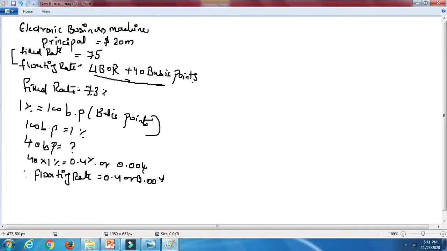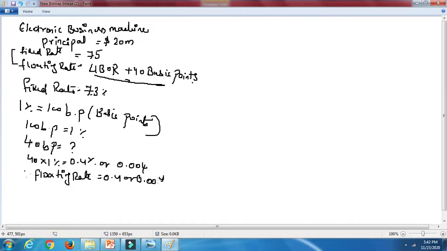Now what we are going to calculate is the cash flows that we want to exchange. We are exchanging fixed for floating, so that is what we need to calculate. As you know, the majority of funds are borrowed to maturity. Here the maturity has been given as 3 years.